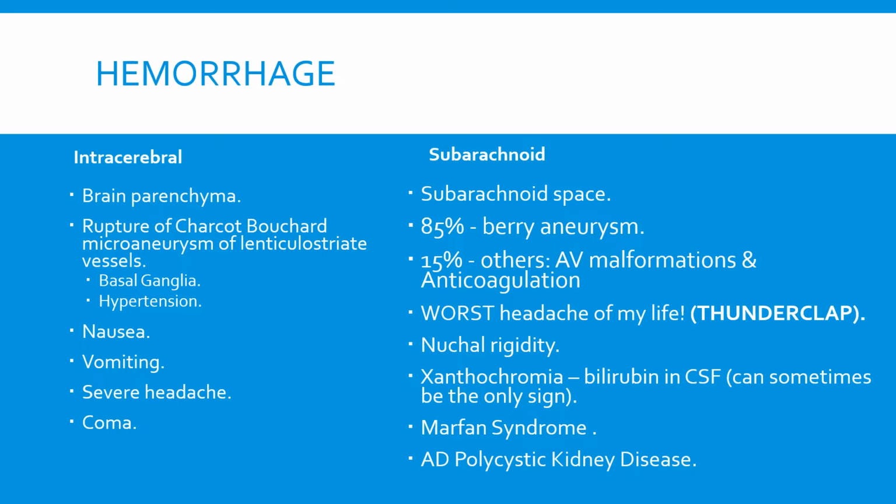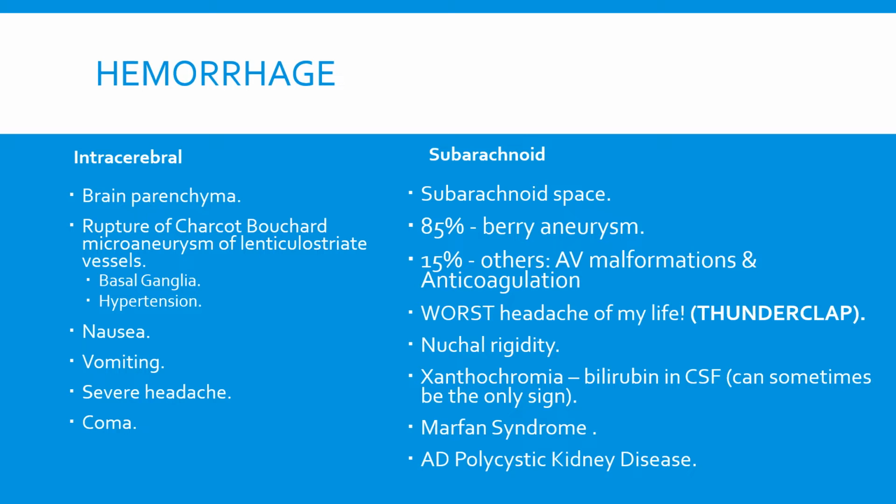First, we have intracerebral hemorrhages, of course located in the brain parenchyma, and this is due to, for example, rupture of Charcot-Bouchard microaneurysms of the lenticulostriate vessels, and so the basal ganglia are often affected, and hypertension is of course the cause, but essentially it's the rupture of any parenchymal vessels. Now the results would be nausea, vomiting, a severe headache, and eventually coma.